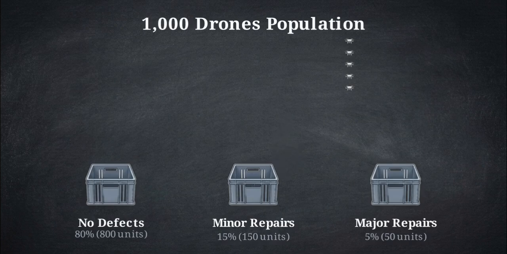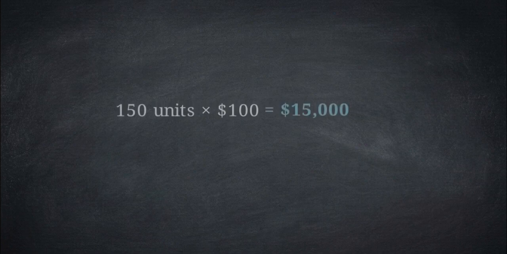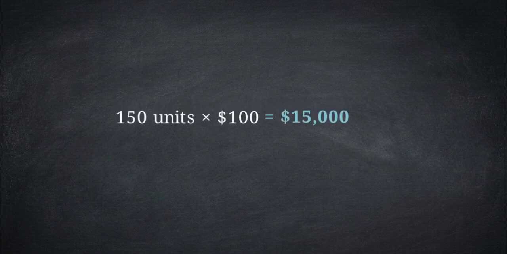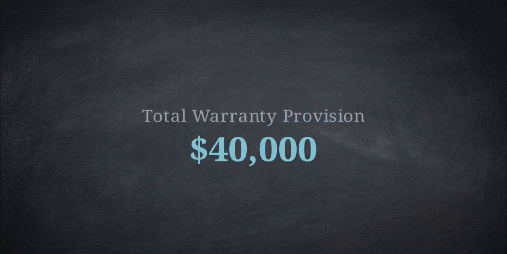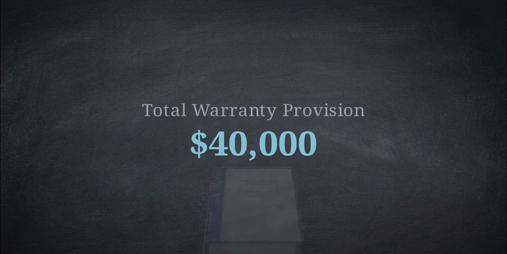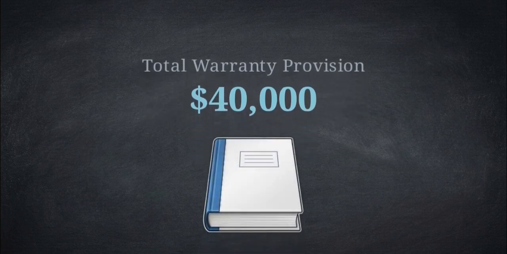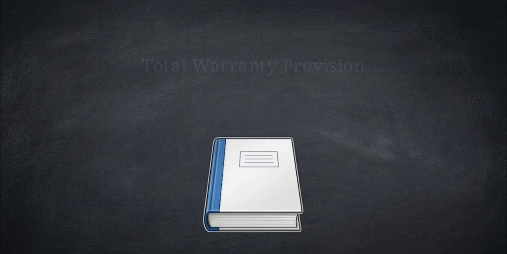We calculate the provision by weighting these outcomes by their probability. We take the 15% minor defect group at $100 per unit and add the 5% major defect group at $500 per unit. This calculation results in a total warranty provision of $40,000. By using probability-weighted averages for a large group of items, the expected value method allows us to reach a single, reliable figure for the balance sheet, even when individual outcomes are uncertain.